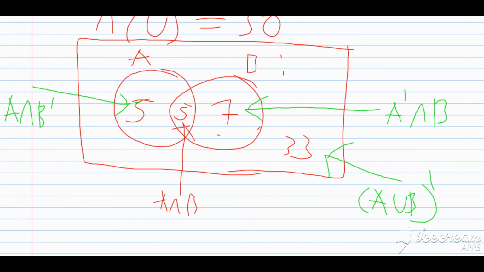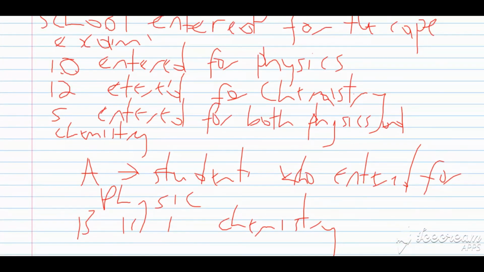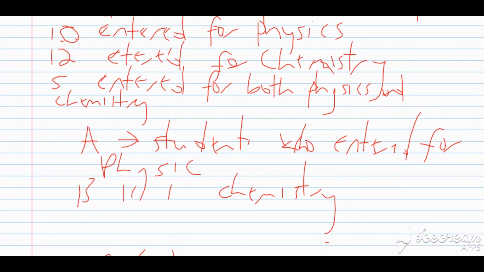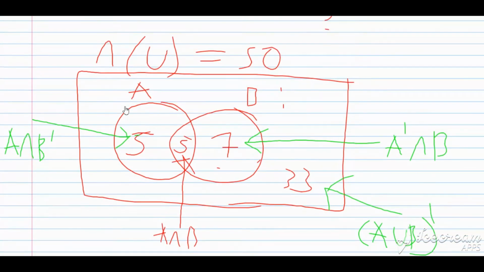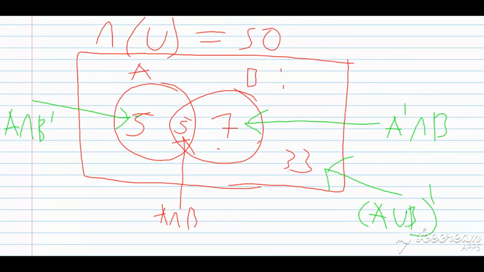Let us count to see how many persons do physics or chemistry. You have 5 plus 5 plus 7. That is 17. Now let us go back to the original numbers. Originally, we were told that there were 10 persons who entered for physics, and there were 12 persons who entered for chemistry. Now 10 plus 12 is actually equal to 22. So the question is, where did the extra 5 go? Now, because the intersection would have been counted in the number of persons who do physics, the intersection will also be counted in the number of persons who do chemistry. That means that the intersection was counted twice.